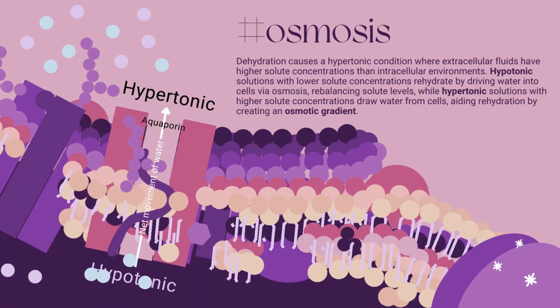Dehydration, the heightened solid concentration within the cells, causes an increase in osmotic pressure. This prompts water to move out of the cells into the bloodstream in an effort to restore balance. As a result, cells lose water, shrink, and increase extracellular solute concentrations. And here the net movement of water is from hypotonic to hypertonic regions.